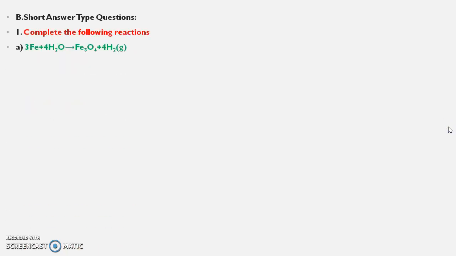Next is the short answer type questions. First, complete the following reactions. The reactions have been completed for you. Iron reacting with water giving you iron oxide and hydrogen gas. Calcium with water gives calcium hydroxide plus hydrogen. Potassium with water gives potassium hydroxide.